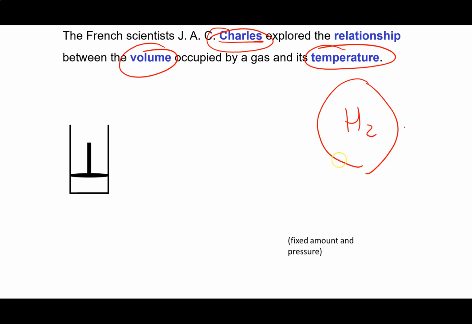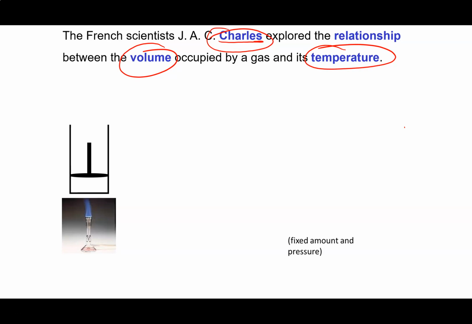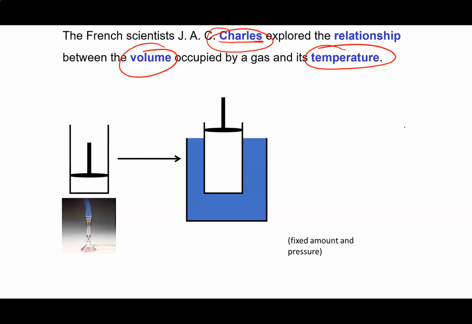Before that, he had been interested in hot air balloons and was studying how heat affected the volume of a gas, or how temperature in particular affected the volume of a gas. So what he did was experiments like this. He had a gas trapped behind a piston in a cylinder, and he heated it up. And sure enough, what happens? The gas expands. And then you cool it down, and you measure the temperature as it cools down. And of course, as it cools down, the piston drops down.